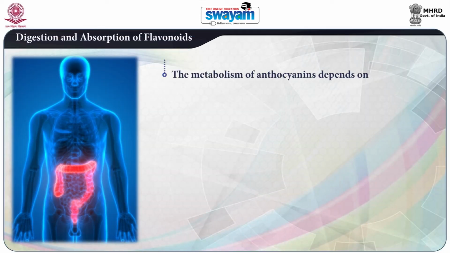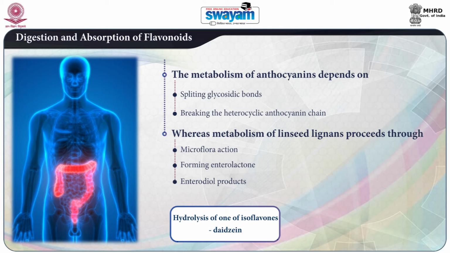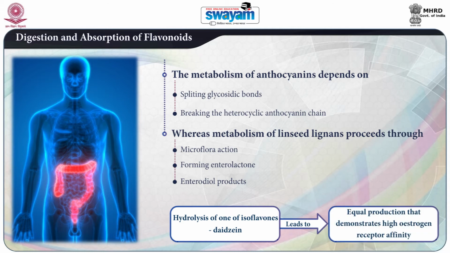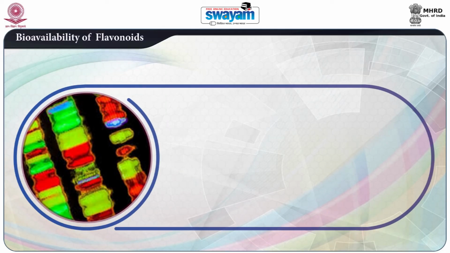In the large intestine, the metabolism of anthocyanins depends on splitting glycosidic bonds and breaking the heterocyclic anthocyanin chain, whereas metabolism of linseed lignans proceeds through microflora action, forming enterolactone and enterodiol products. The hydrolysis of the isoflavone daidzin leads to equol production that demonstrates high estrogen receptor affinity.